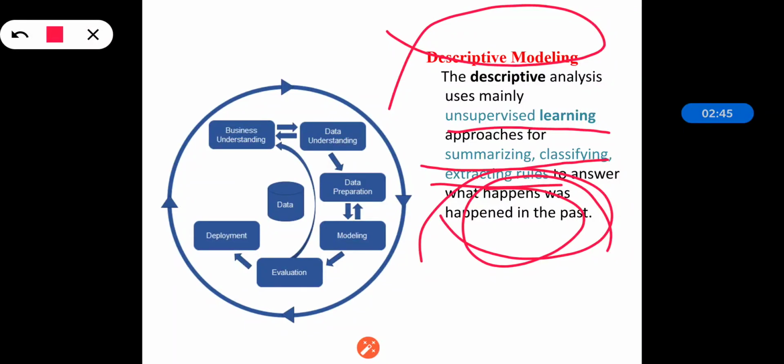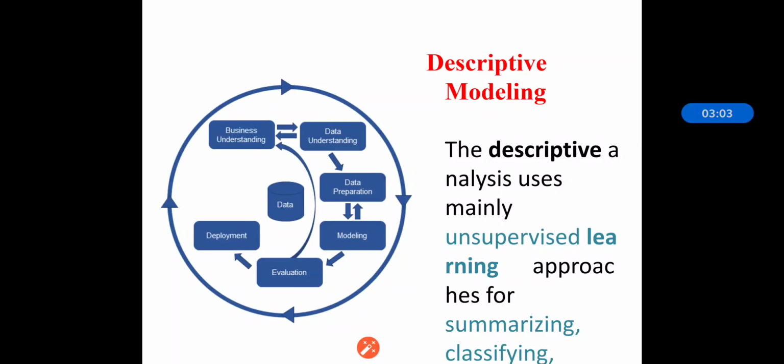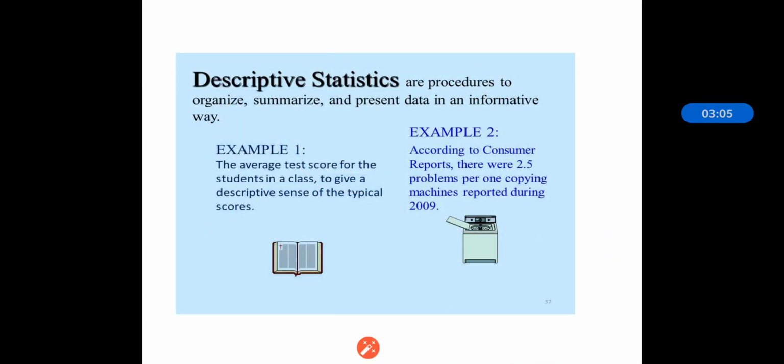According to that the features are summarized, and that gives us what exactly the person's body is going through. That is nothing but descriptive modeling, summarizing what happened in the past and what can happen.